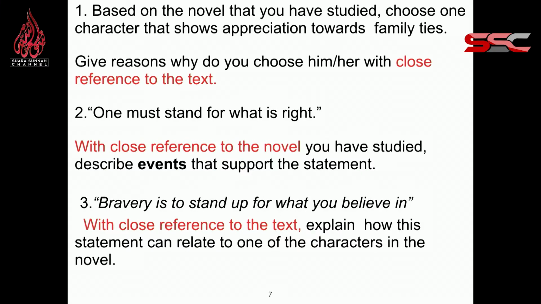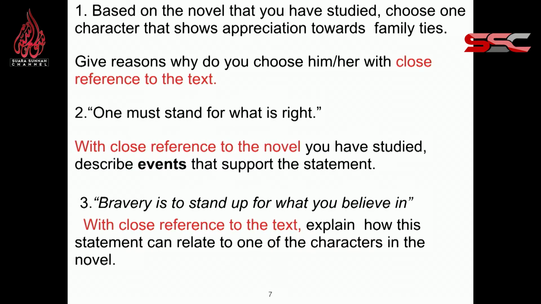One must stand for what is right. With close reference to the novel you have studied, describe events that support the statement. And question number 3, bravery is to stand up for what you believe in. With close reference to the text, explain how this statement can relate to one of the characters in the novel. Alright, in almost every question you will come across the word close reference.